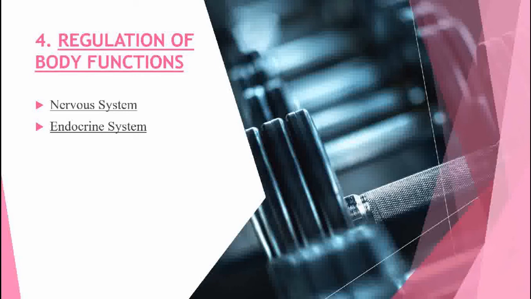Endocrine system. There are 8 major endocrine glands in the body that produce hormones to regulate the body activities. For example, pancreas produces insulin hormone when blood glucose level rises and glucagon hormone when it drops. Similarly, when calcium level reduces in blood, parathyroid hormone is produced by the parathyroid gland to normalize it. And when it is increased, calcitriol is produced by thyroid gland to reduce it to its normal level.